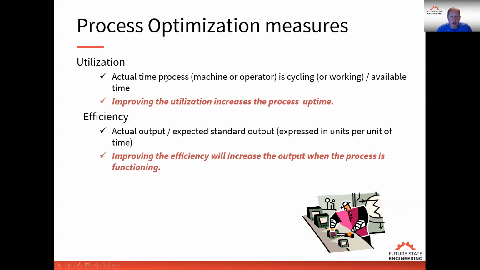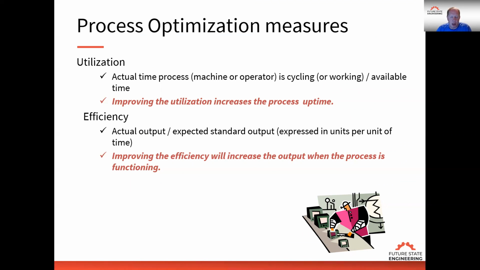So the first measure, utilization, we're trying to look at the time that it's functioning and not functioning. And then efficiency, we're looking at when it's functioning, is it producing a high rate of effectiveness? And that can be both the cycle time that it's being produced and the quality coming off that process. So if you're familiar with the OEE measurement, which is overall equipment effectiveness, we're looking at three elements: the utilization, the efficiency, and the quality coming off the process.